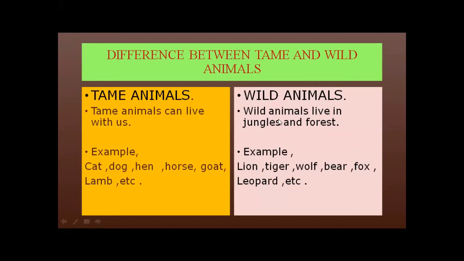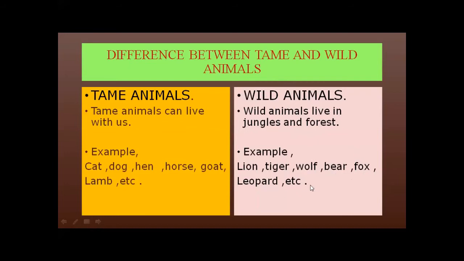Sometimes they can be dangerous. For example, lion, tiger, wolf, bear, fox, leopard, etc.